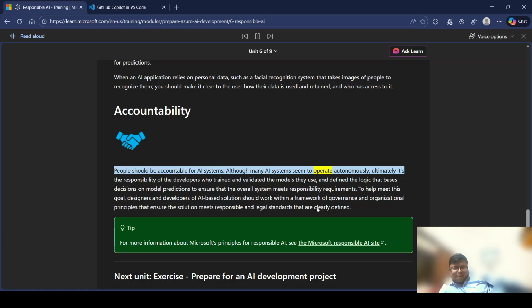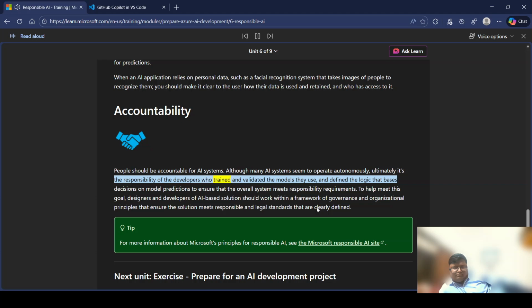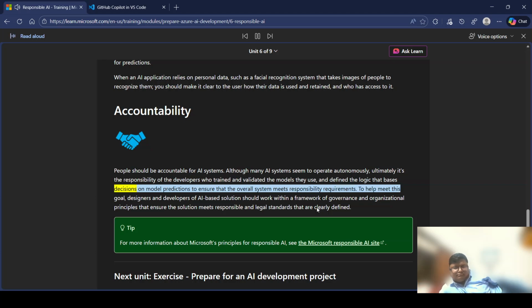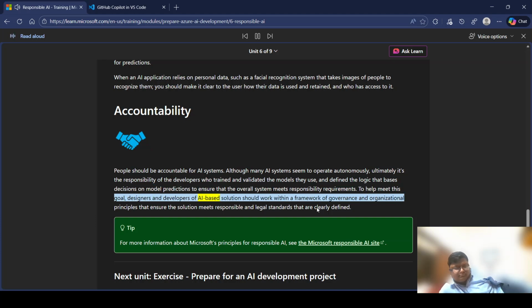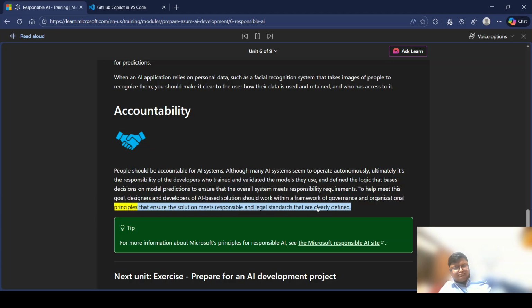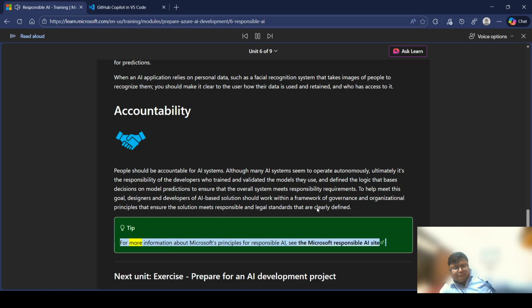Although many AI systems seem to operate autonomously, ultimately it's the responsibility of the developers who trained and validated the models they use, and define the logic that bases decisions on model predictions to ensure that the overall system meets responsibility requirements. To help meet this goal, designers and developers of AI-based solutions should work within a framework of governance and organizational principles that ensure the solution meets responsible and legal standards that are clearly defined. Tip. For more information about Microsoft's principles for responsible AI, see the Microsoft Responsible AI site.